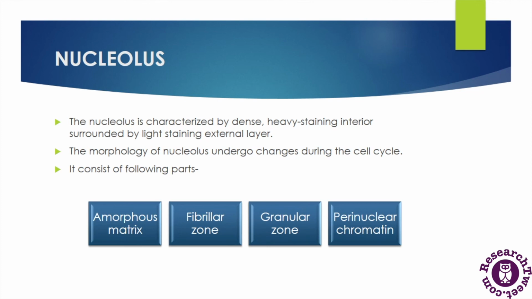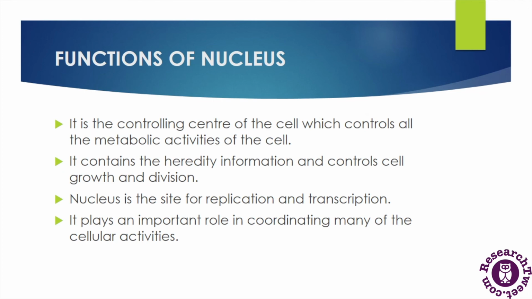So the nucleolus is mainly composed of RNA and proteins, and these proteins are exclusively phosphoproteins and sometimes ribonucleic acid, which is similar to ribosomal RNA. Now let's understand the functions of the nucleus. As we have discussed in our earlier slides, the nucleus is known as the heart of the cell and also called the control room. So it is the controlling center of the cell which controls all the metabolic activities of the cell. The main functions of the nucleus are RNA synthesis, biogenesis of ribosomes and many other functions.